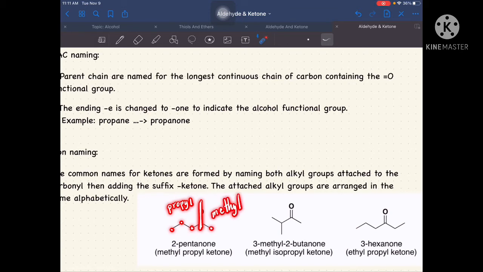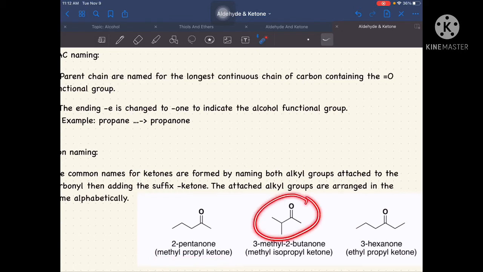According to our rule, they should be arranged alphabetically. Looking at methyl and propyl, methyl comes first, meaning we should name this one methyl, propyl, then just add the suffix ketone. So we get methyl propyl ketone. Now, let's have our second example.